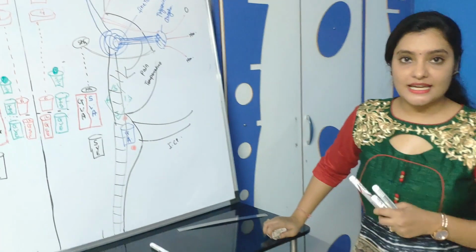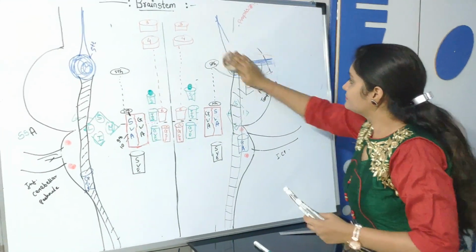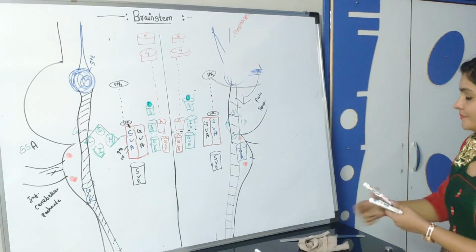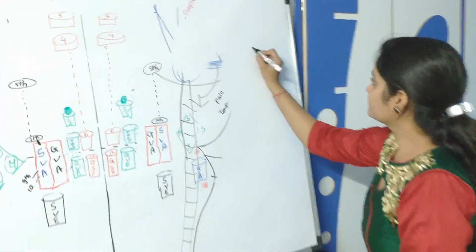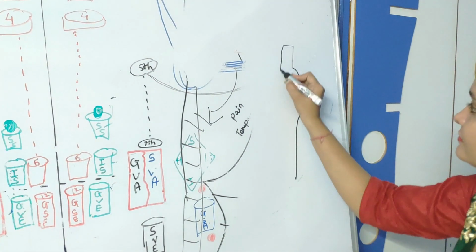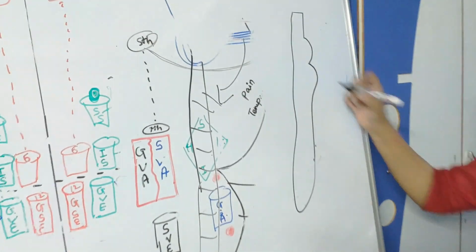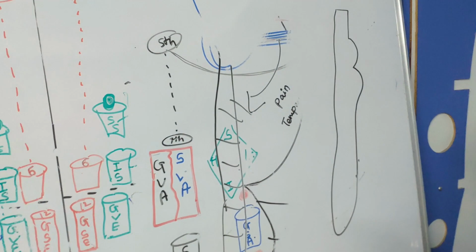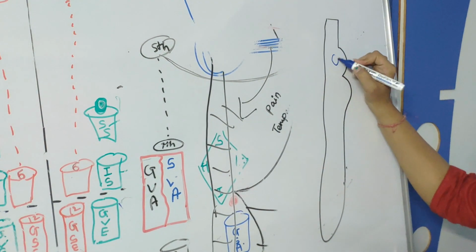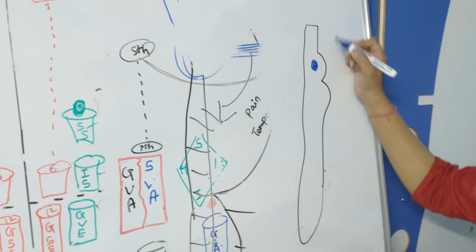I would like to show you this diagram in lateral view of midbrain. Okay, this is midbrain, pons and medulla oblongata. Now you know what this is. This is pontine nuclei.